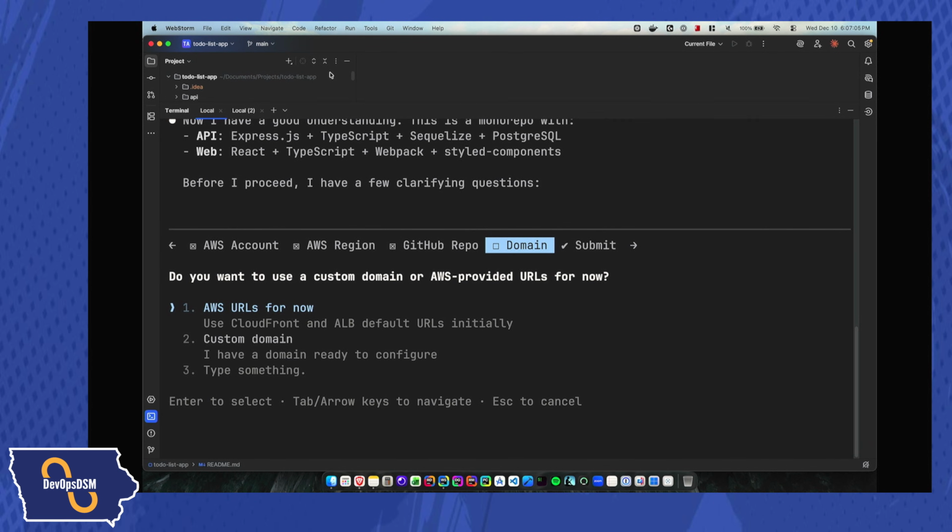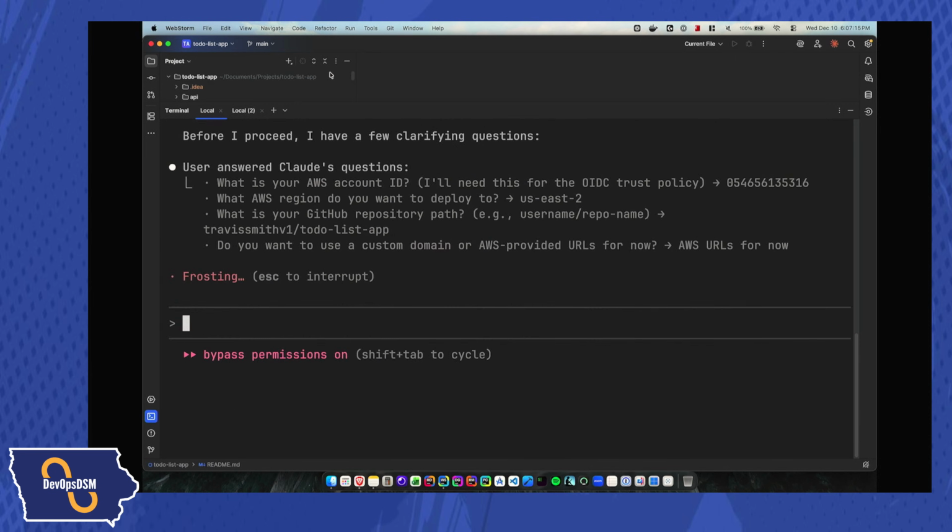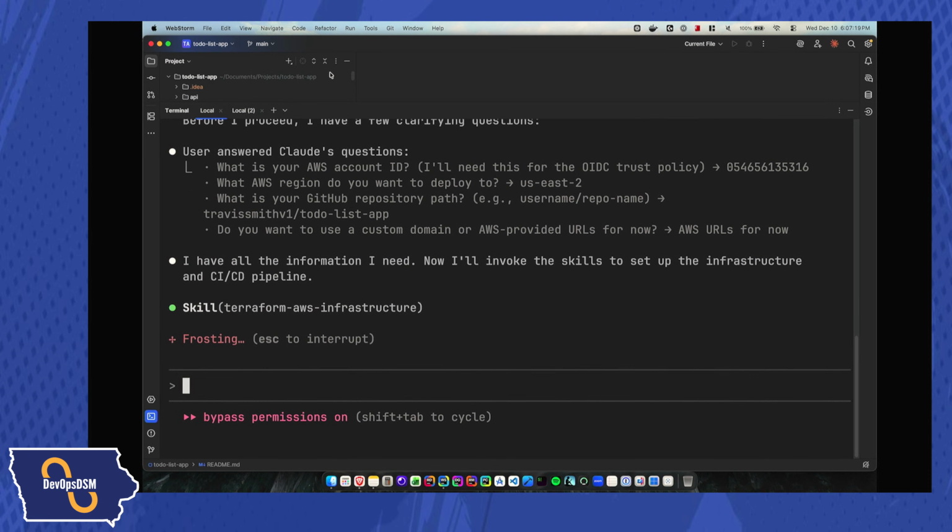Then in this case, it's asking me, do I want to use a custom domain or AWS-provided URLs? I'm just going to use AWS URLs for now. I don't have a custom domain I want to use, so I'll do that and submit my answers. And I'm going to let it go through. It's going to first plan something out.